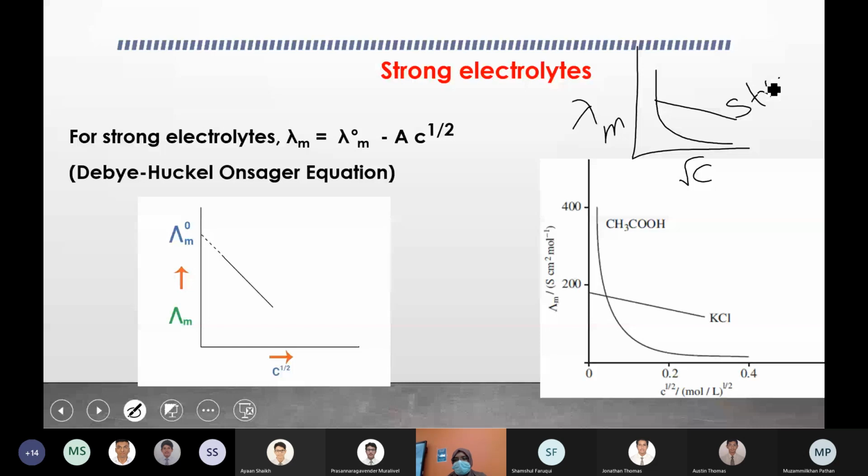For strong, it's a straight line, not much steeper, because the change is not much compared to weak. For the weak electrolyte, it's a curvy graph, going very steeply as the dilution increases. So no need to put any values, just sketch the root C versus lambda m graph and the shapes for strong and weak electrolytes.